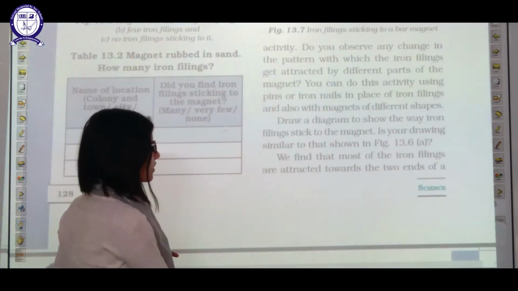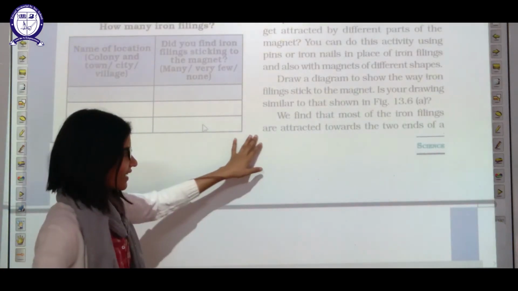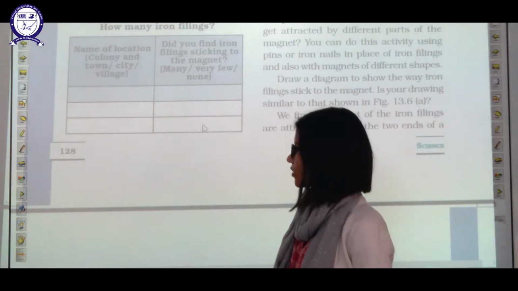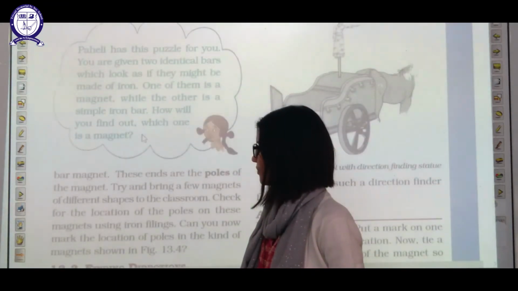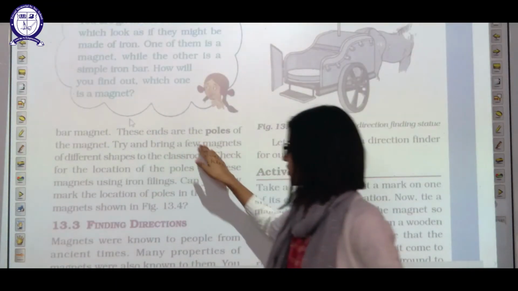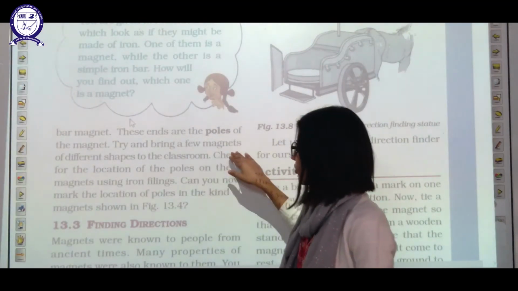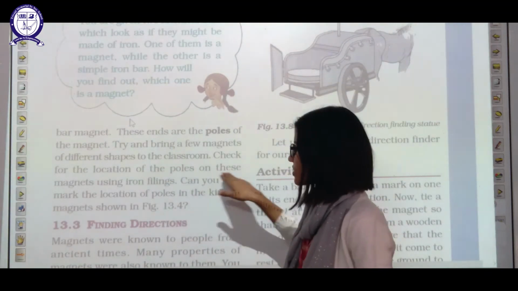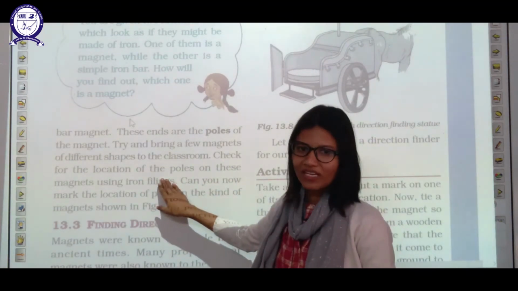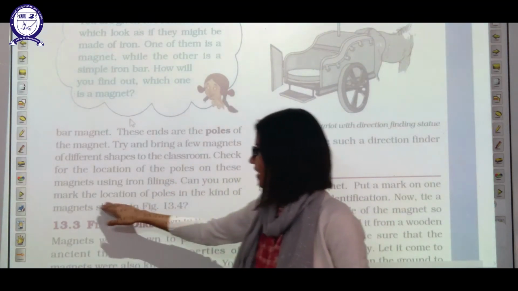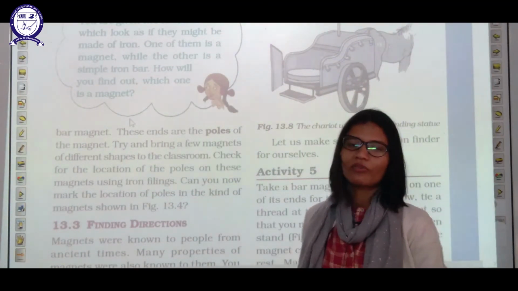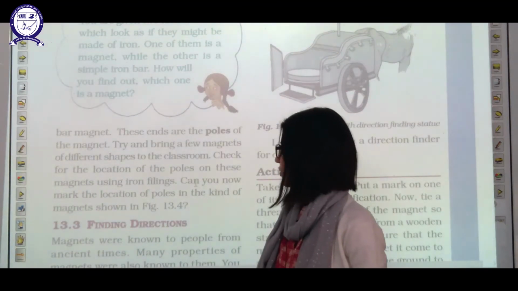Now you will find that most of the iron filings are attached toward the ends. The ends are known as the poles of the magnet. In a bar magnet, these ends are known as poles. Try to bring a few magnets of different shapes to your classroom. Check for the location of the poles on these magnets using iron filings. Can you now mark the location of poles in the kind of magnet shown in 13.4? Yes, you can, easily.